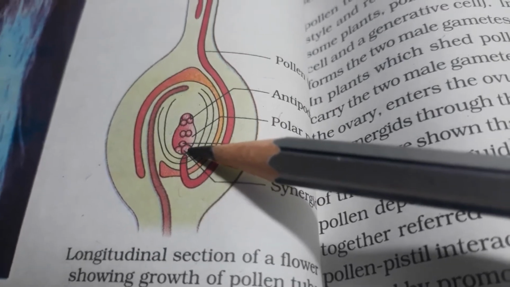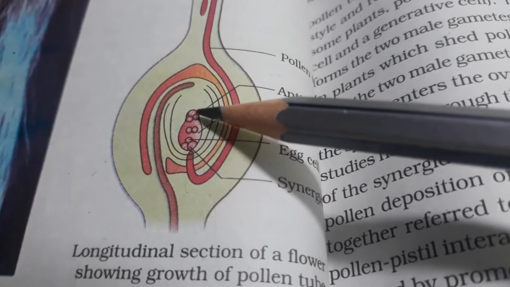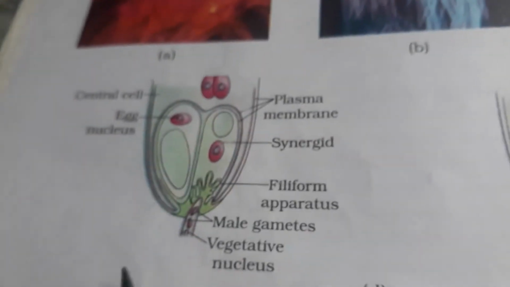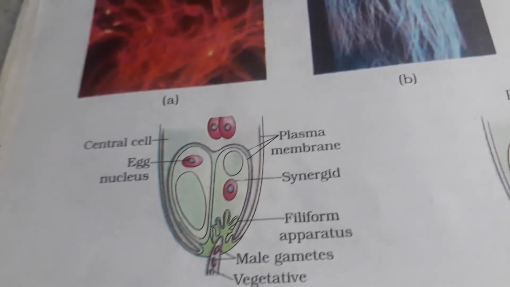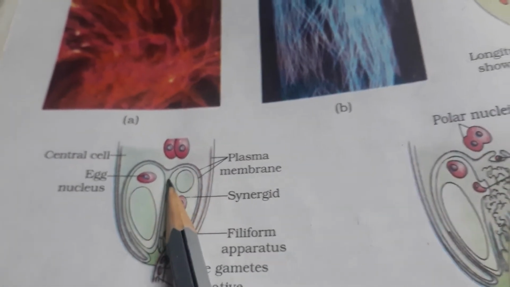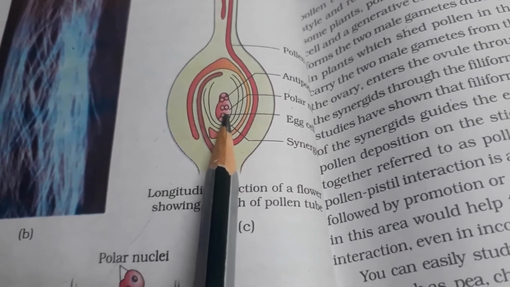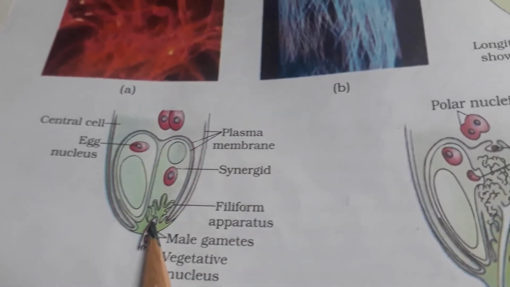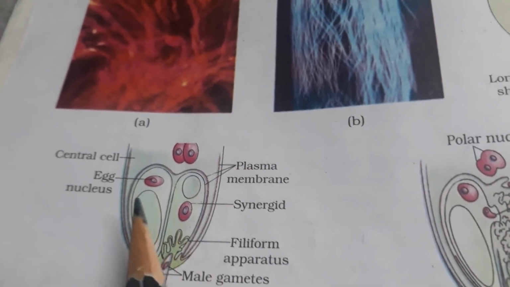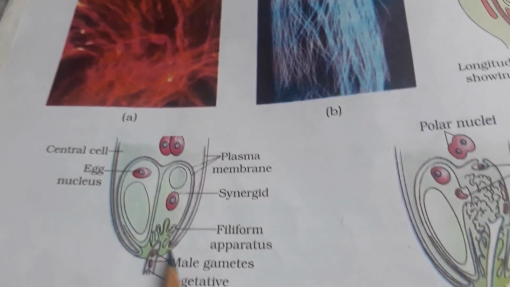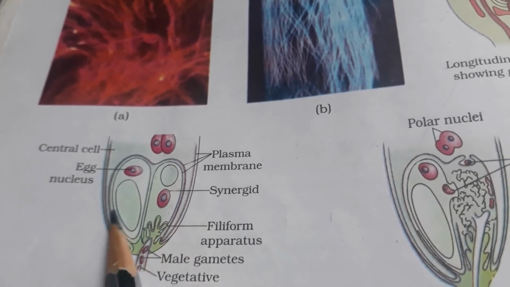This is the egg apparatus. These are the antipodals. So this portion is the lower portion, these 3, 1, 2, 3. So the egg cell, these are the synergids.